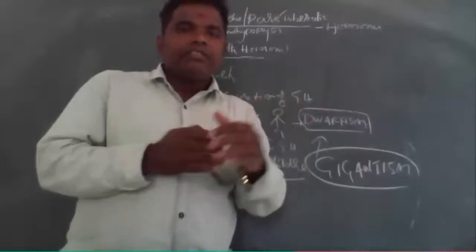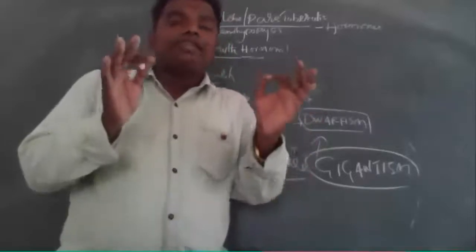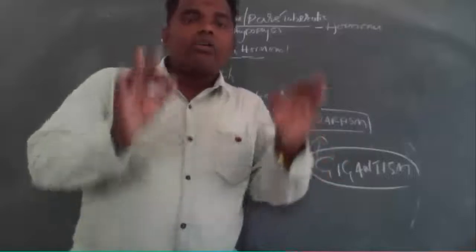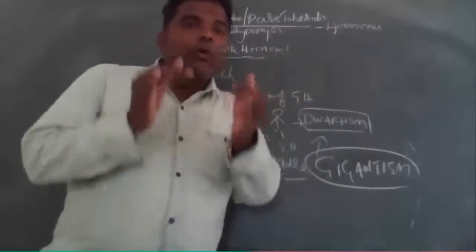Gigantism means hypersecretion of growth hormone, or GH hormone, from the anterior lobe of the pituitary gland.